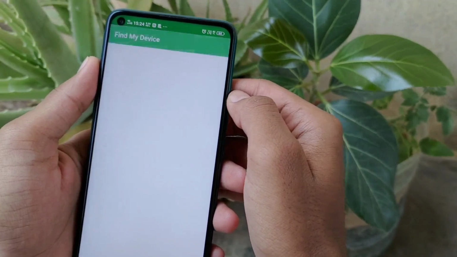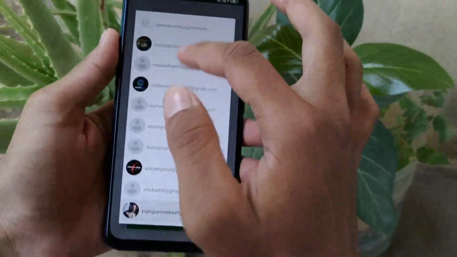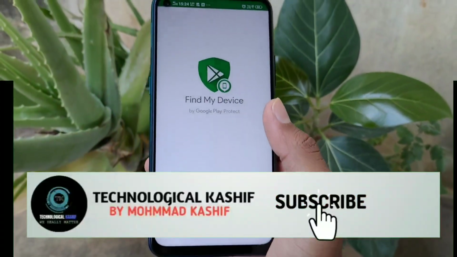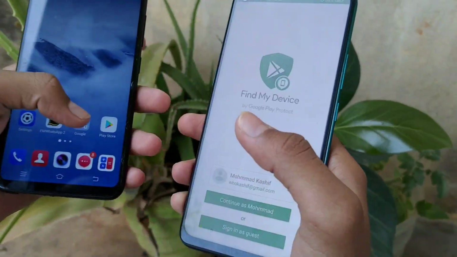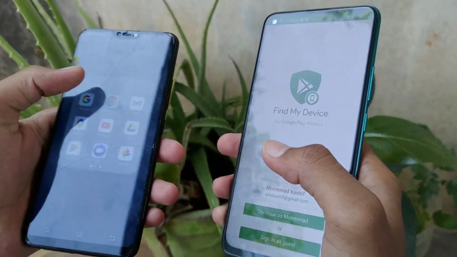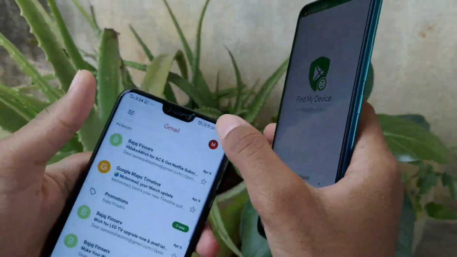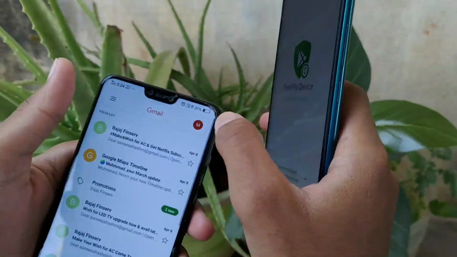But if you're being tricky here, then you can also track the location or trace the victim's location. I know you bro, you're watching this video for that only, so let me show you how to do that. Now just listen to me carefully. You have to log in to the same Google account in both devices, in your victim's phone and also in your phone.